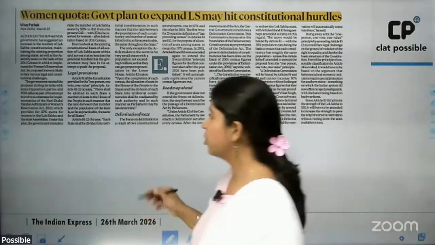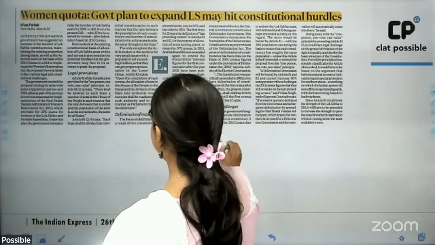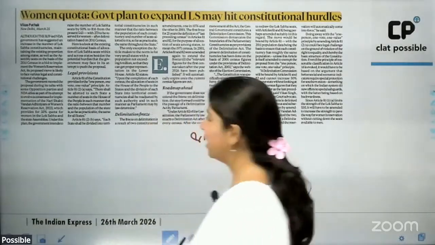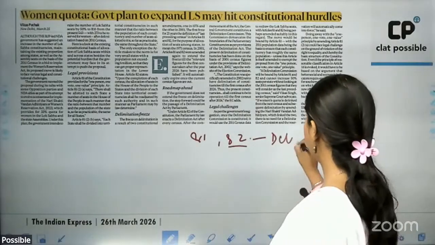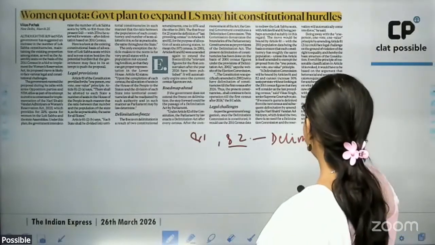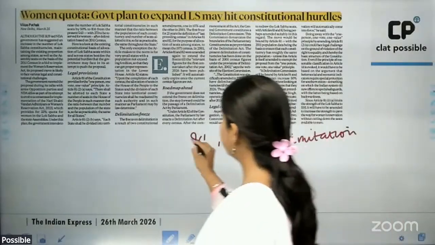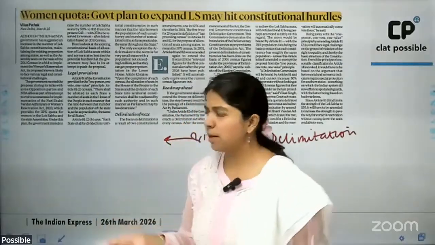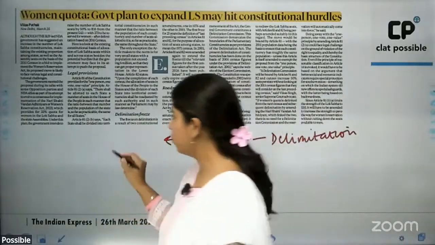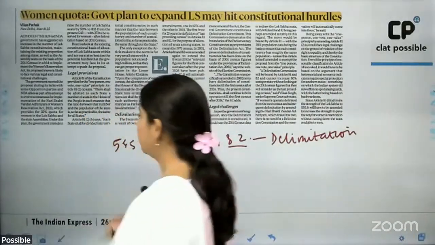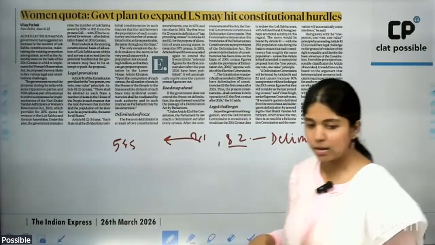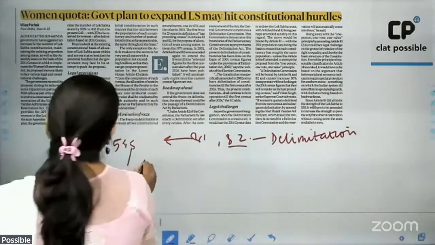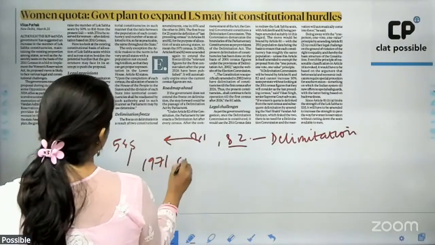Then we have the constitutional provisions of Article 81 and Article 82. Article 82 basically talks about delimitation of seats for the Lok Sabha, and Article 81 tells us that the maximum number of seats has as of now been fixed at 545 for the Lok Sabha. All right. So 545 is the number of seats that has been fixed as per the 1971 census data.